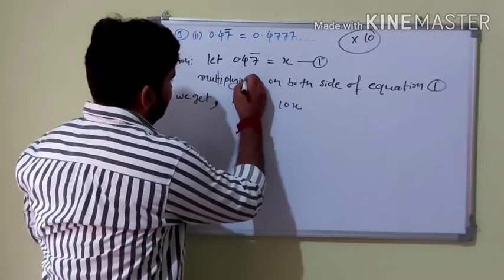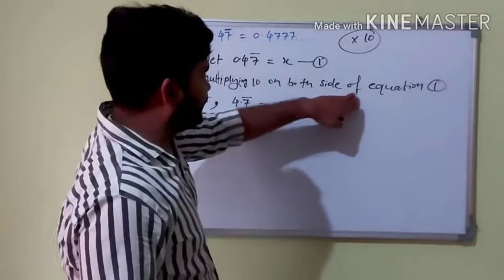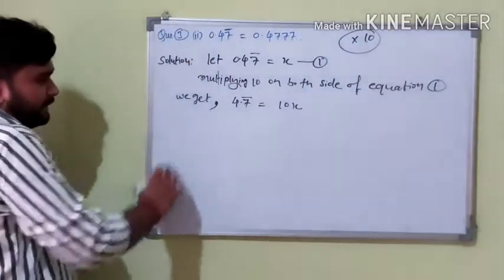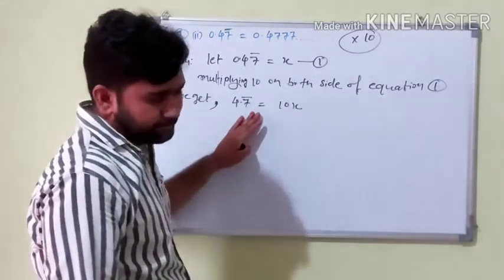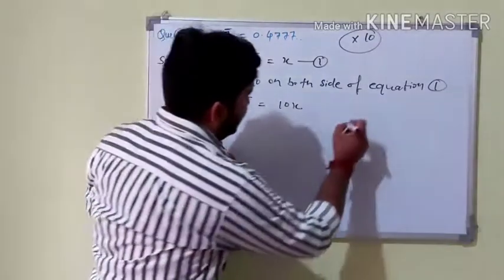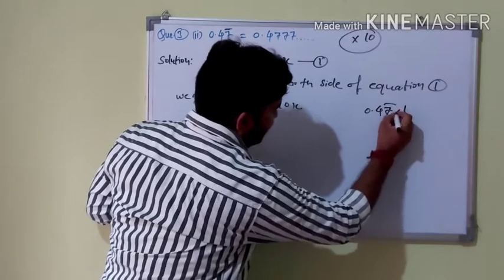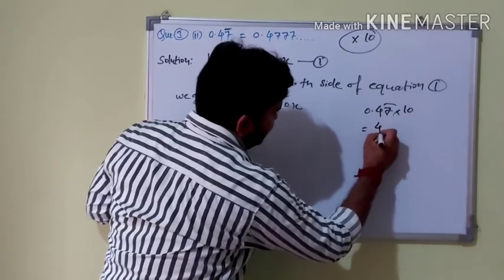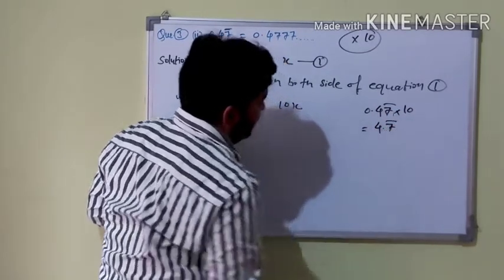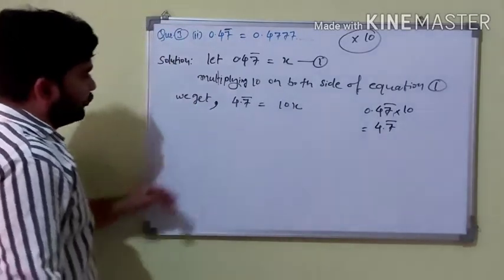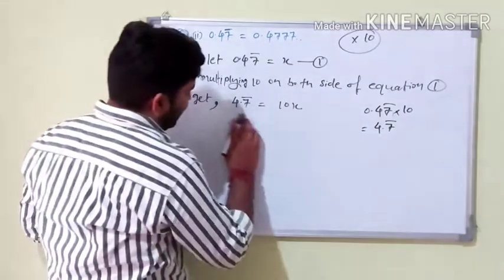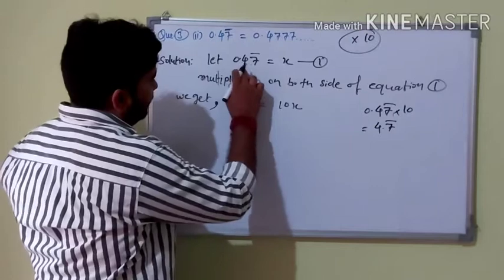Multiplying 10 on both sides of equation 1, we get 4.7 bar. Okay, when we multiply 0.47 bar by 10, that means we get 4.7 bar. Okay, we get 4.7 bar, and after that we can manage it in the form of 47.